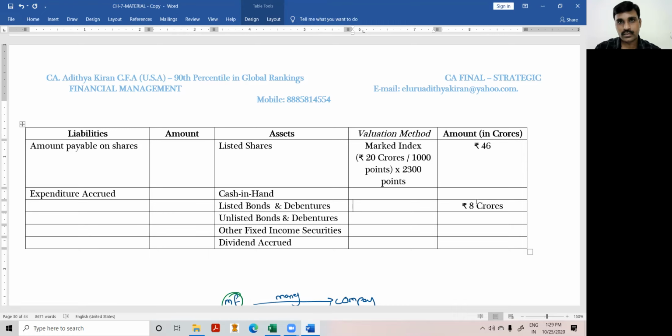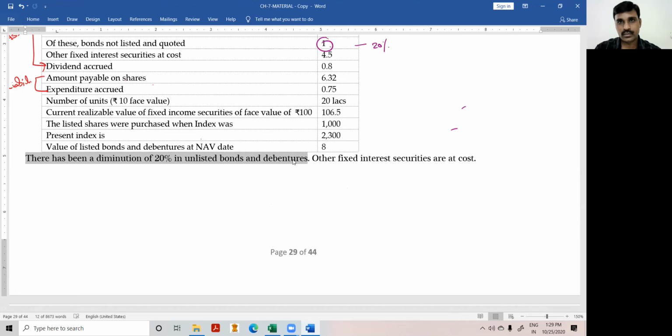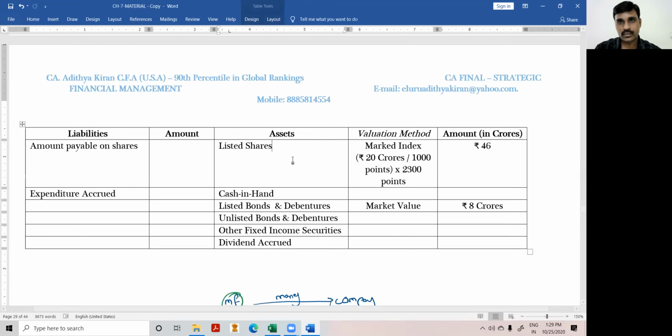Next, unlisted bonds and debentures. This is also market value. Look at this point: there has been a diminution of 20% in unlisted bonds and debentures. That means we purchased at 1 crore, minus 20% is the decrease, so it will be 0.8 crores.